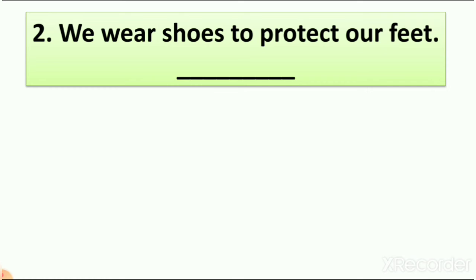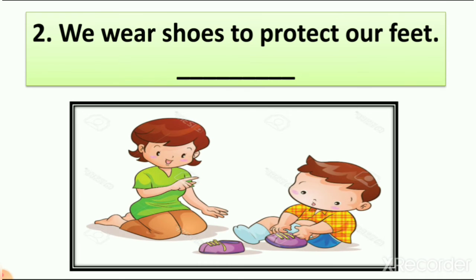Different kinds of things damage your leg or feet. So here you can see the picture of one mother and one son. The son is wearing shoes, and where is the son wearing shoes? On his feet.